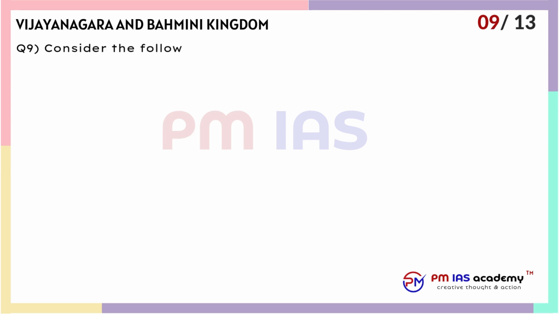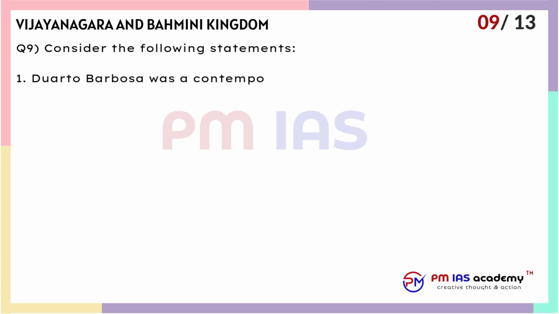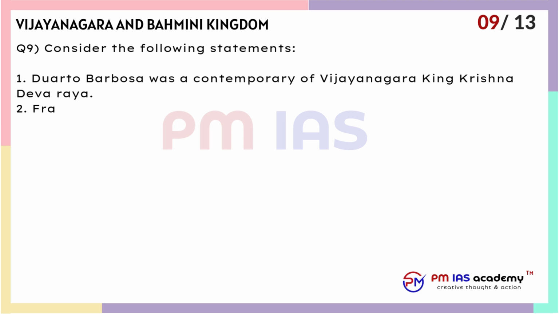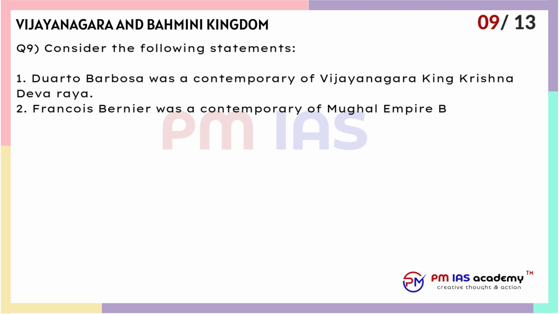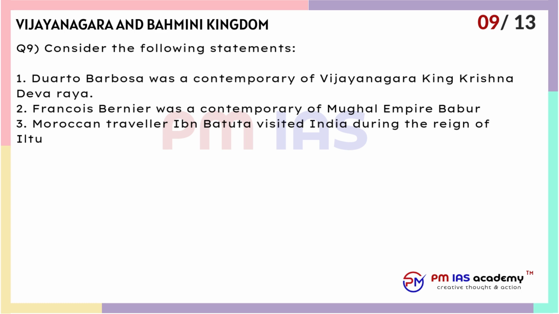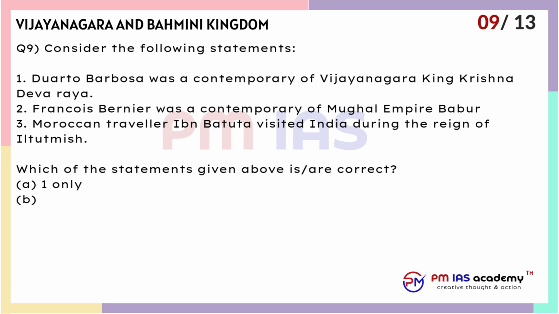Question 9. Consider the following statements. 1. Duarte Barbosa was a contemporary of Vijayanagara king Krishna Deva Raya. 2. Francois Bernier was a contemporary of Mughal Emperor Babur. 3. Moroccan traveller Ibn Battuta visited India during the reign of Iltutmish. Which of the statements given above are correct? A. 1 only. B. 2 only. C. 2 and 3 only. D. 1, 2 and 3 only.